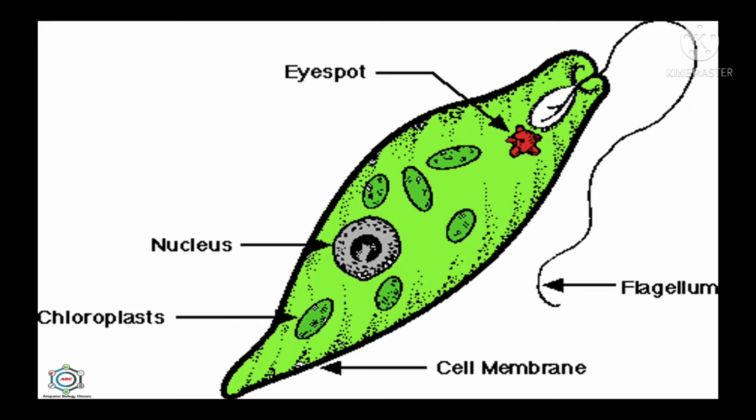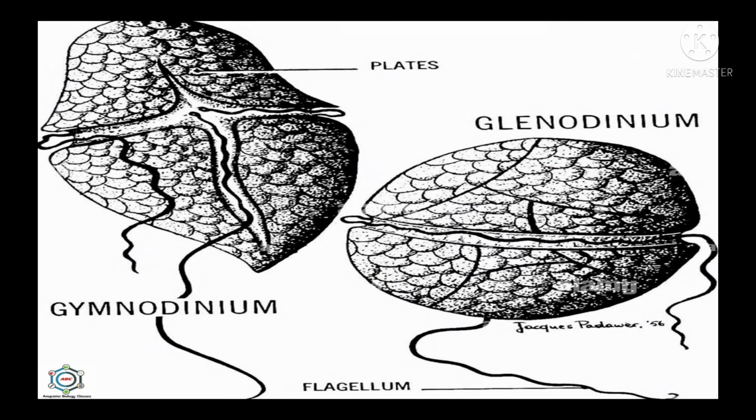Some protists have only one flagellum, like Euglena. In this picture you can see, while others have more than one, up to 4. The rate of movement is 15 to 300 micrometer per second.